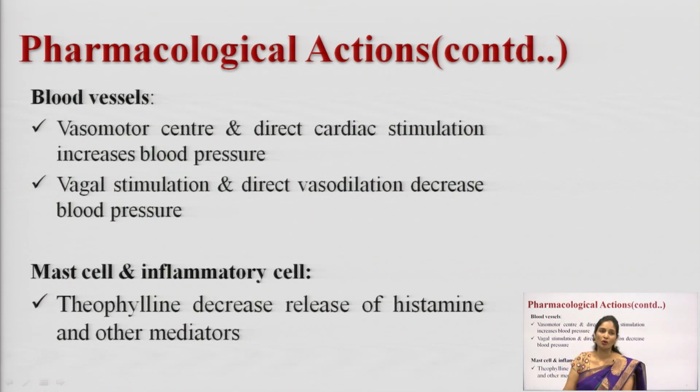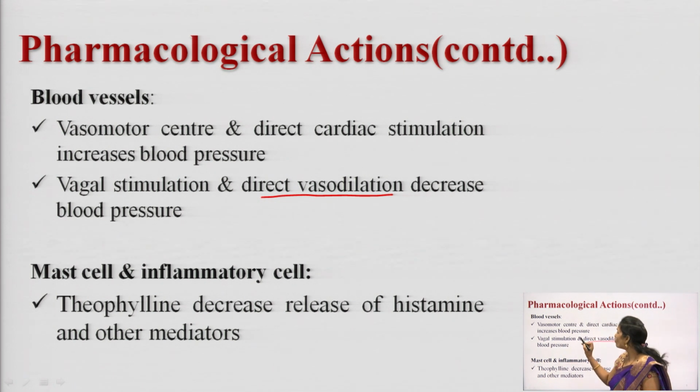And next one, pharmacological actions on blood vessels. Especially if I am talking about blood pressure, the action is varied and unpredictable. Why is it unpredictable? Because the vasomotor center and direct cardiac stimulation result in an increase in blood pressure, and vagal stimulation and direct vasodilation action result in a decrease in blood pressure.